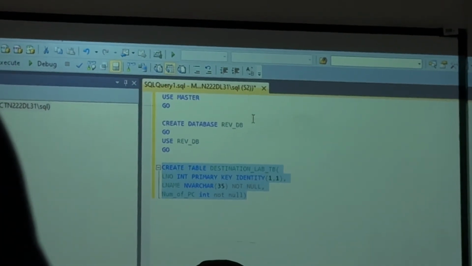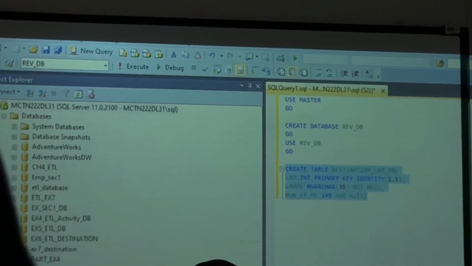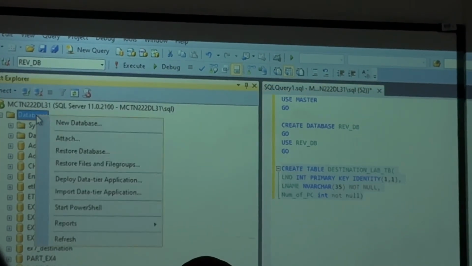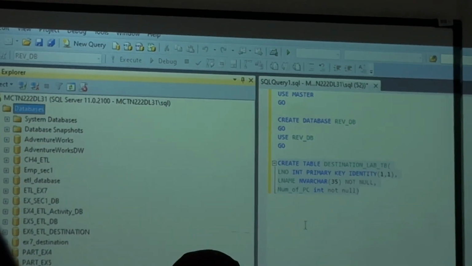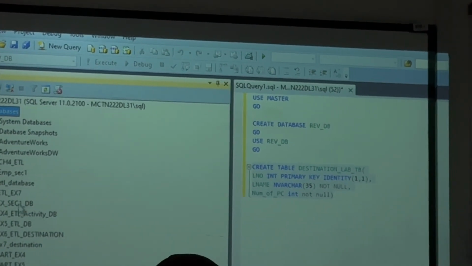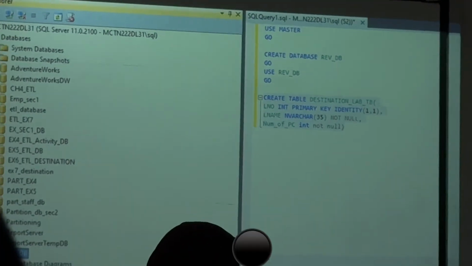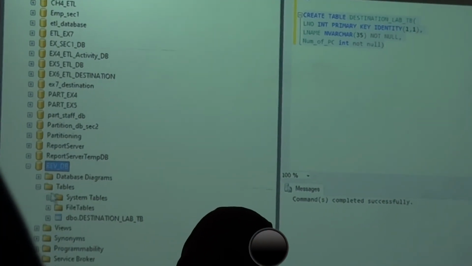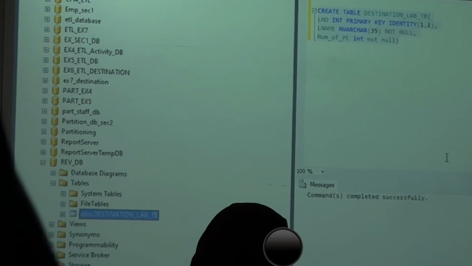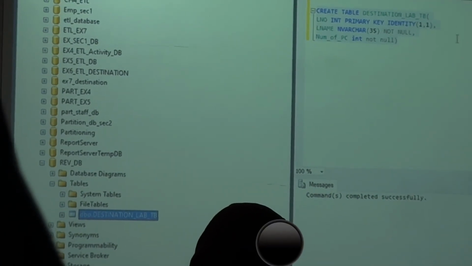Teacher, I am creating the table alone separately means it will not sit in your database. Now here itself you can refresh and check. You have this database REV is there or not, you can check. This is the database. Inside your database would have noticed your table is there. Okay, this is for the destination.